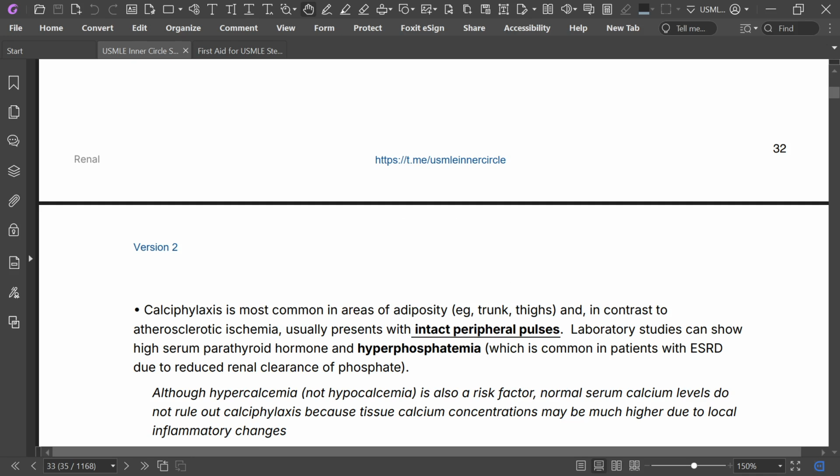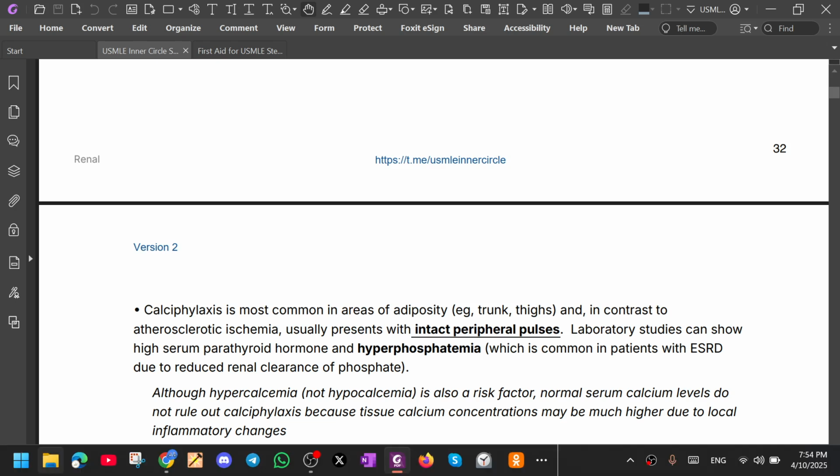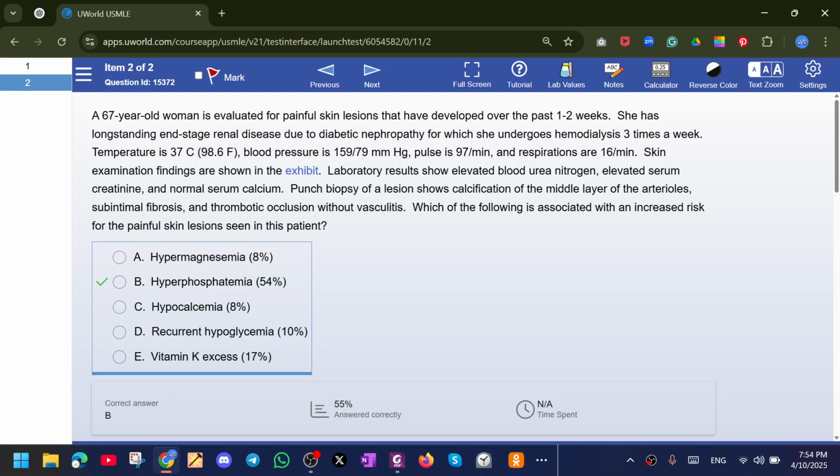Lab studies can show high serum PTH and hyperphosphatemia, which is common in patients with ESRD due to reduced renal clearance of phosphate. Although hypercalcemia, not hypocalcemia, is a major risk factor, normal serum calcium levels do not rule out calciphylaxis because tissue calcium concentration may be much higher due to local inflammatory changes. Now let's look at some questions.